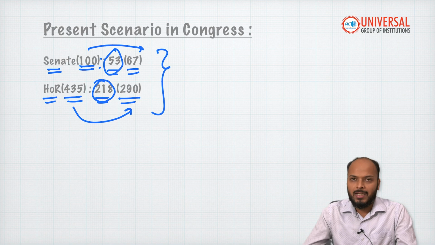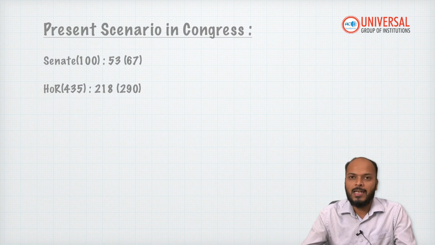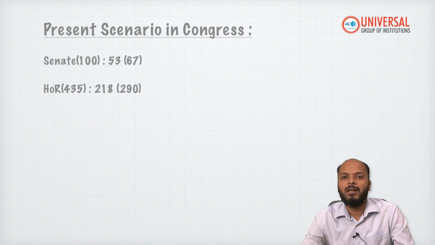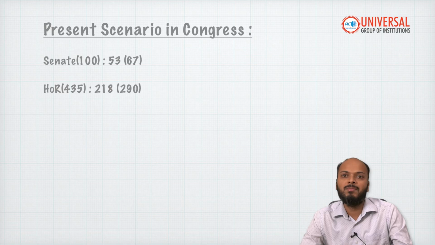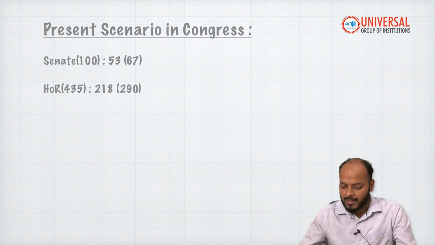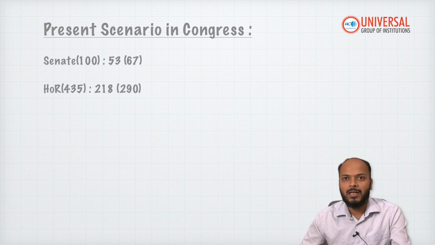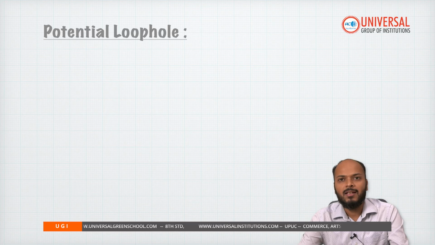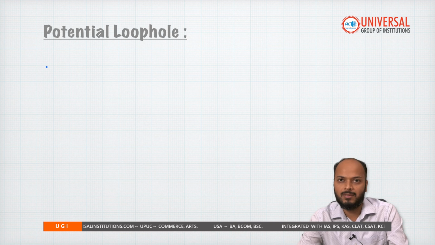Right now the Republican Party does not have these numbers in either house, and hence the amendment process seems very difficult. Then, if an amendment can't be done, some experts say there is a potential loophole which Trump can utilize in order to become president for the third term.